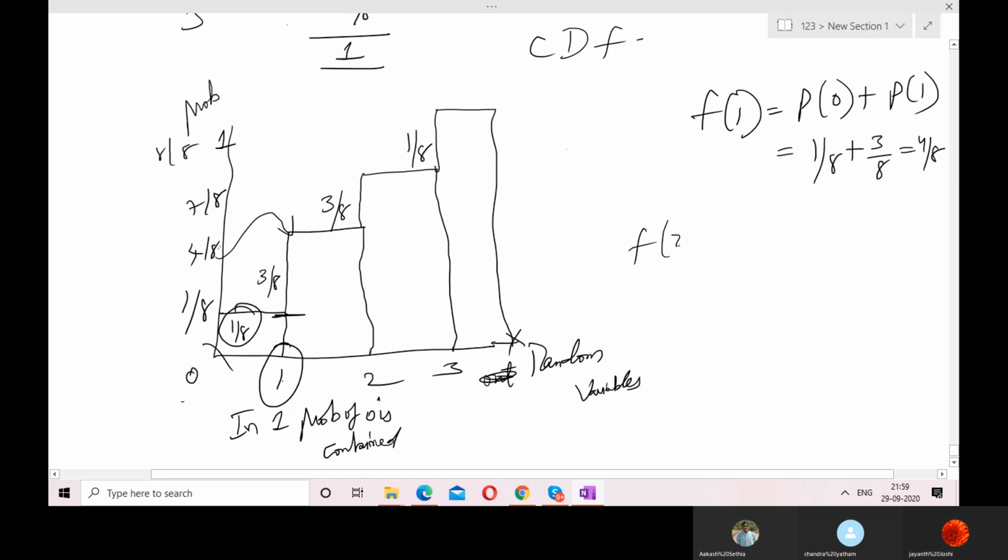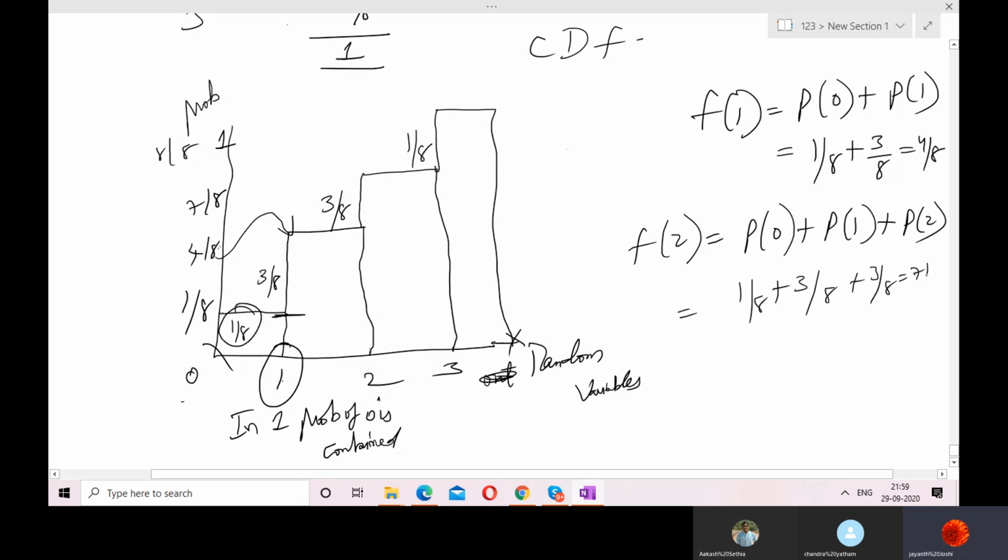Now f of 2 has the probability of 0, including all, 1, plus probability of 2. 1 by 8 plus 3 by 8 plus 3 by 8, 7 by 8. F of 3, that is 1, the total. Again 1 by 8 you'll add to 7 by 8. This is the CDF.